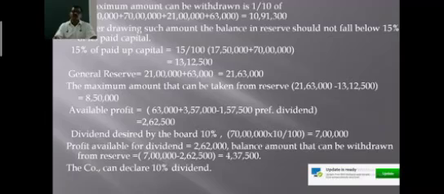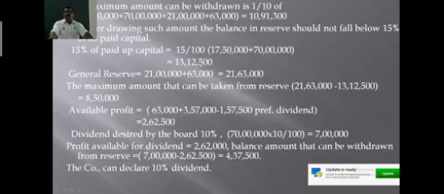Now what is the paid up capital? 15% of paid up capital. The paid up capital means equity and preference: 17 lakh 50,000 preference share capital and 70 lakh equity capital. The total amount of paid up capital is 87 lakh 50,000, and 15% of this comes to 13 lakh 12,500.